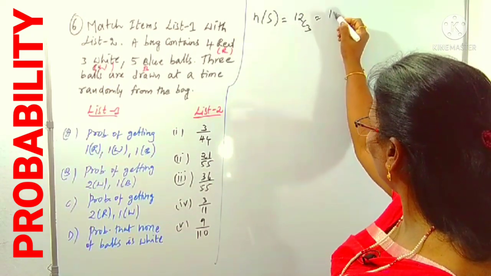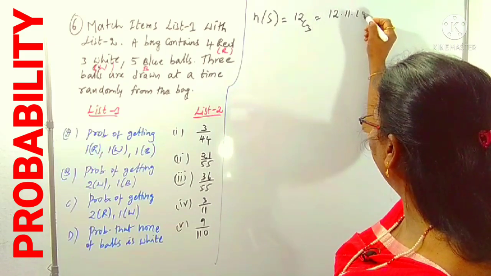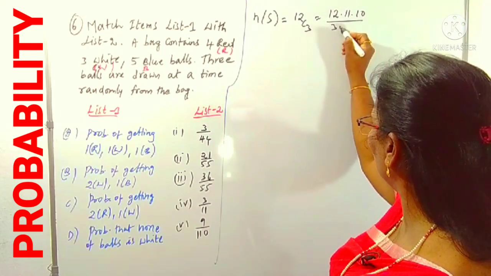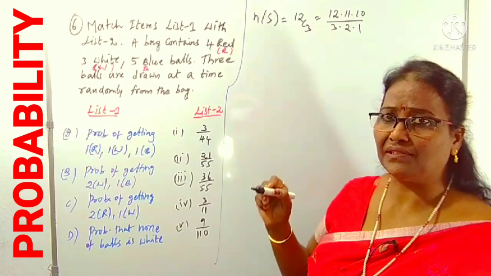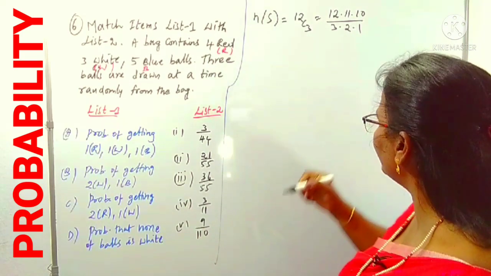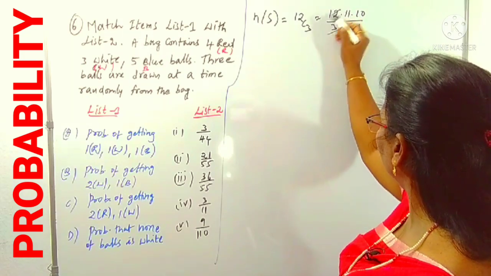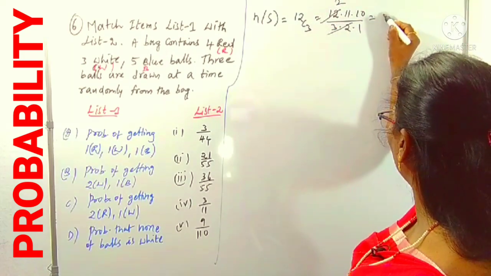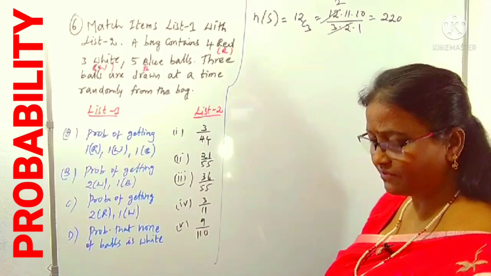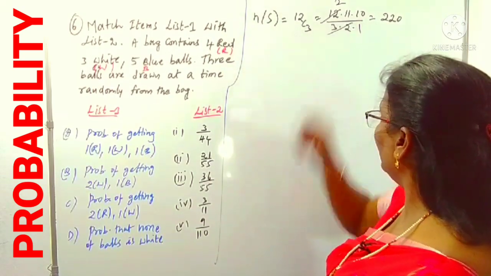12C3, how can you write it? 12 into 11 into 10, three continuous numbers, divided by 3 into 2 into 1, which is 3 factorial, value 6. Now 6 and 2's cancel, and therefore 220 will come. That is n(S).